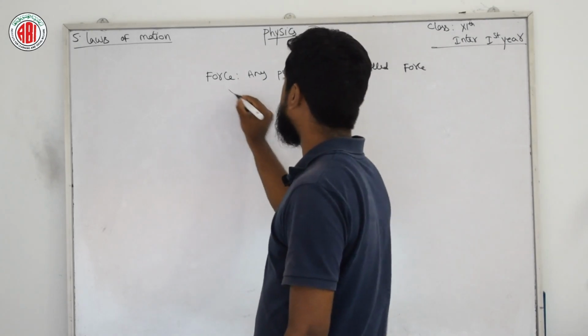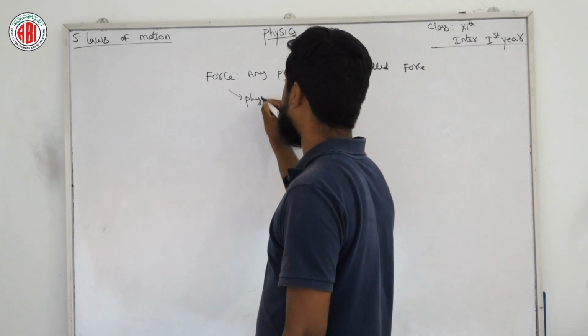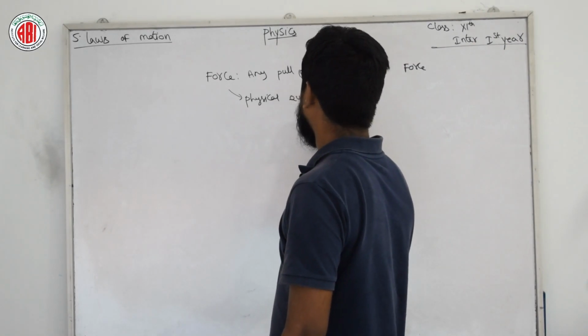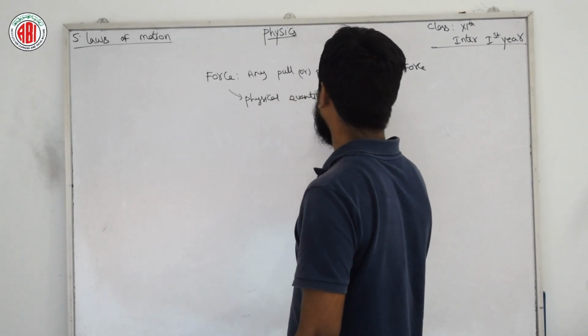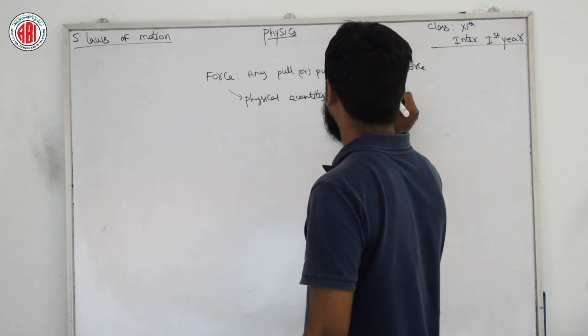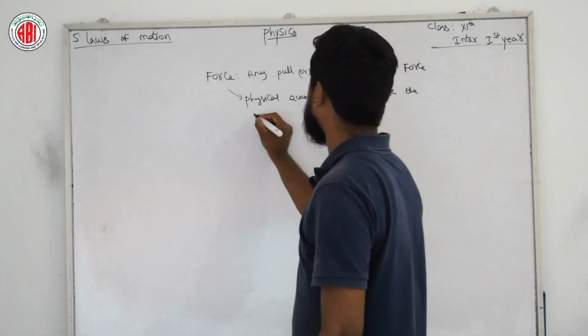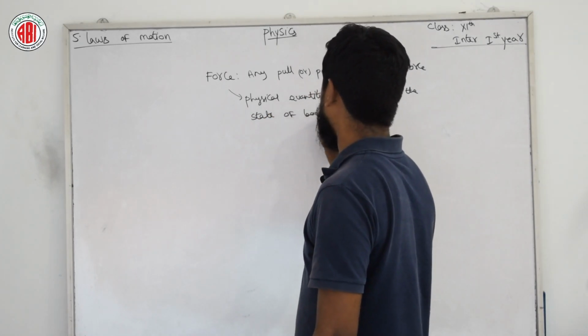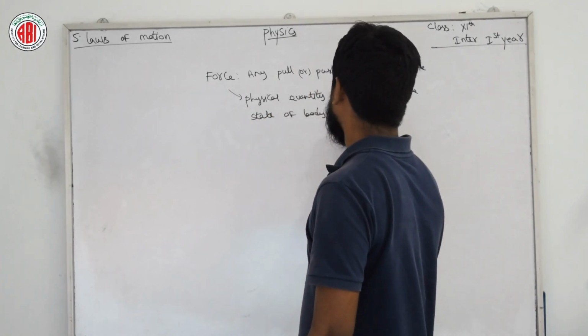Force is a physical quantity which can change the state of a body or object, whatever you call. So this is force.